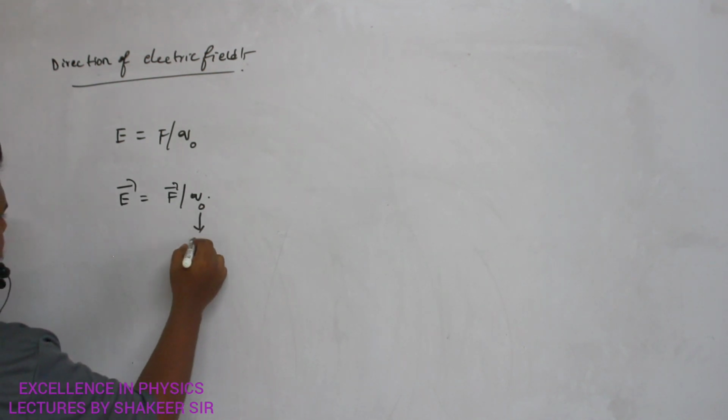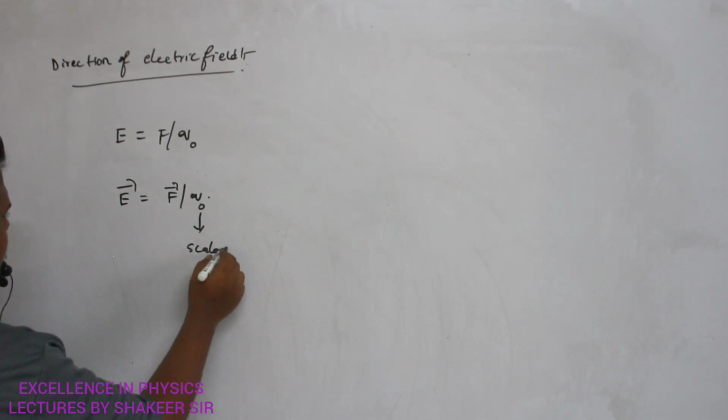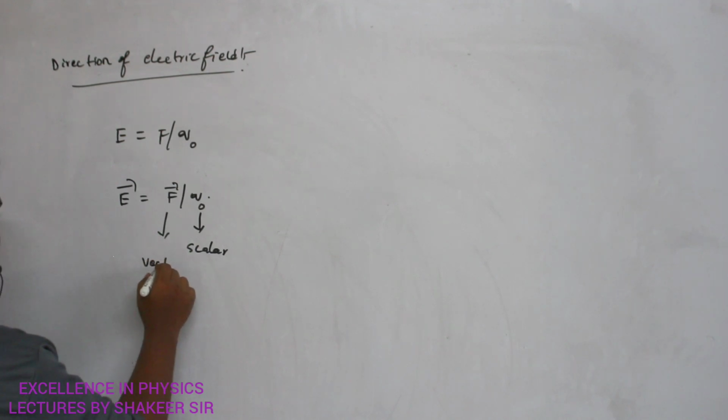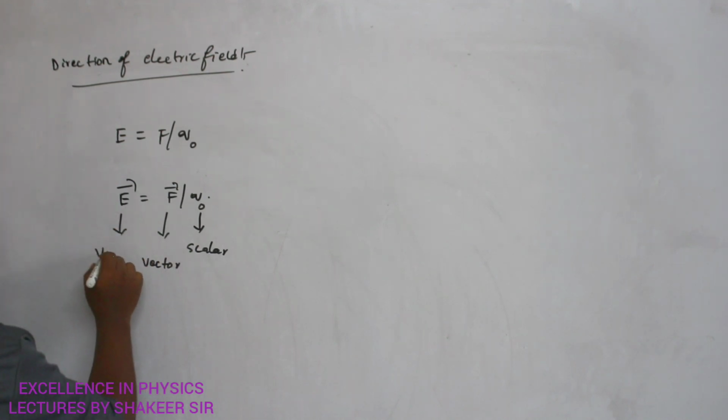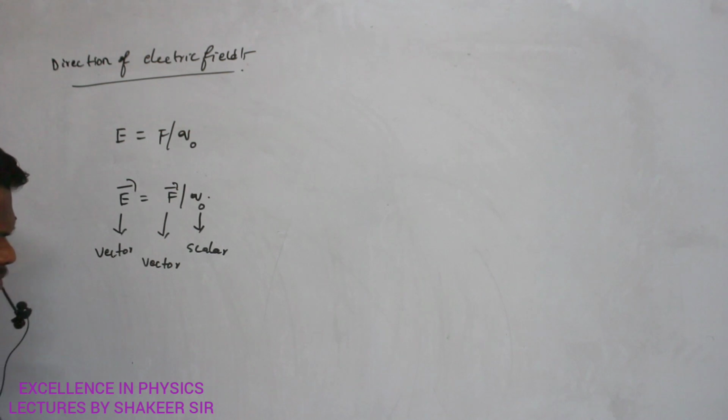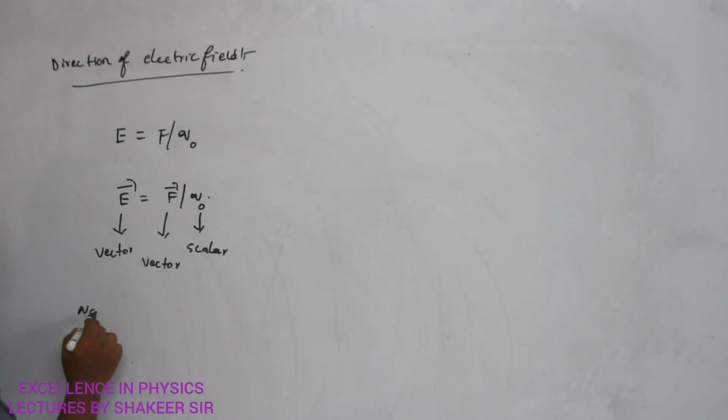Q naught is a scalar quantity. Clear? Force is a vector quantity and electric field is also a vector quantity. So therefore, what is the note point here we have to write?